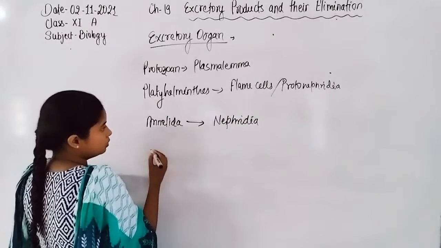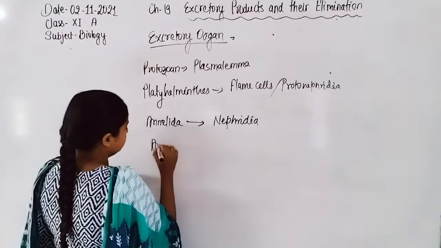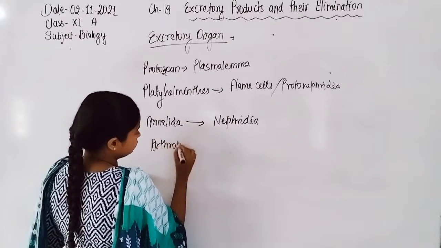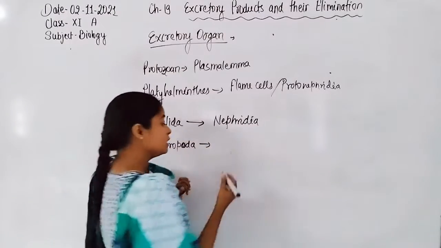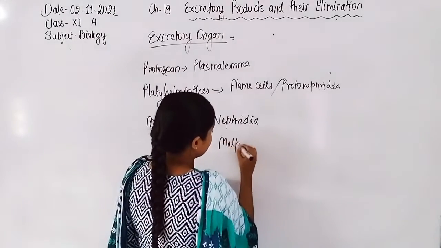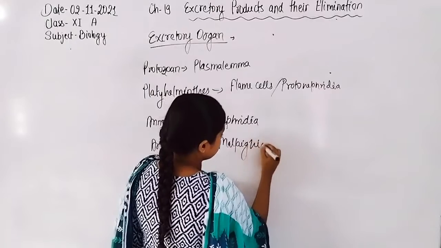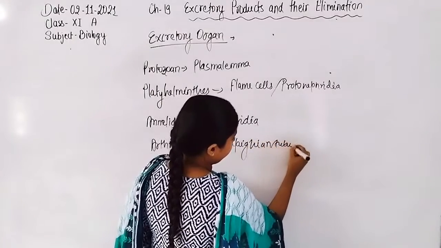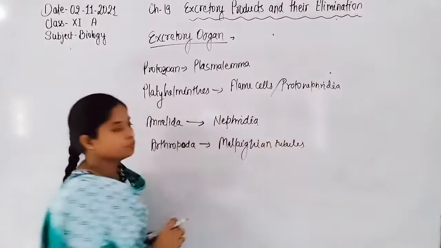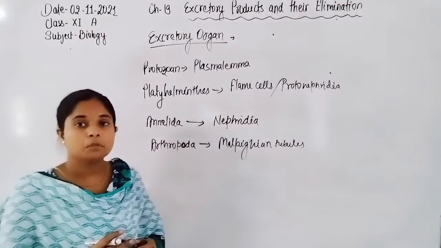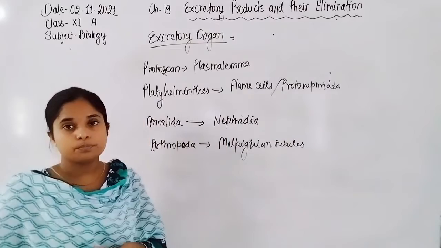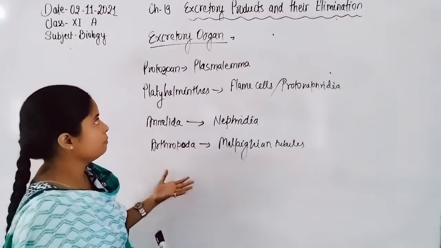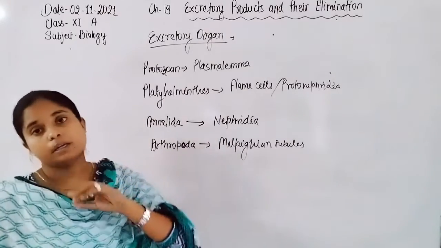And in arthropoda, the excretory organ is Malpighian tubule. So these are the main excretory organs in different organisms.